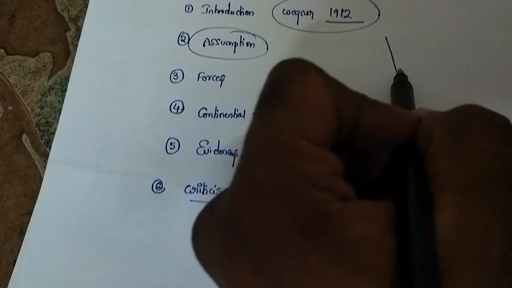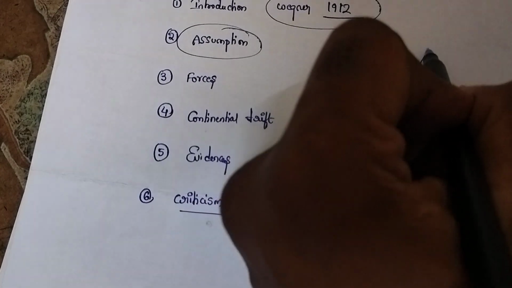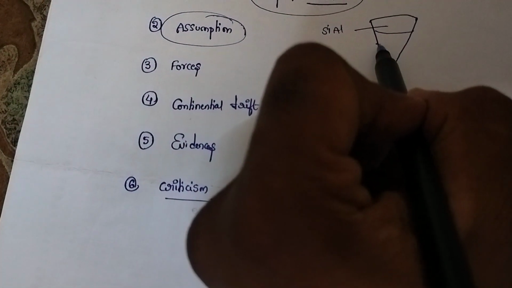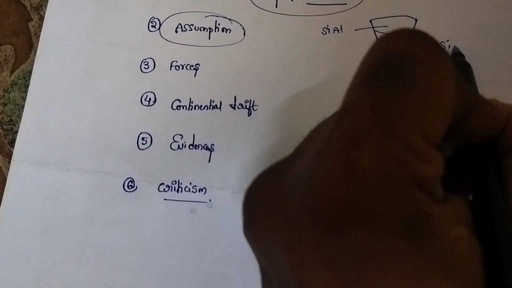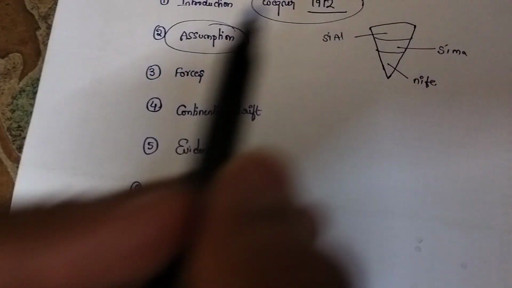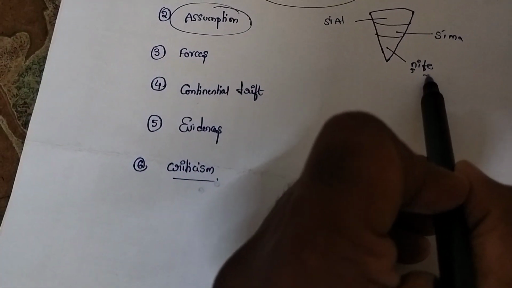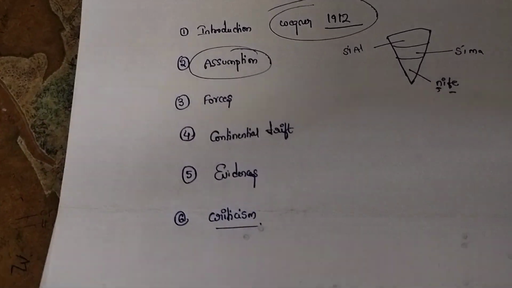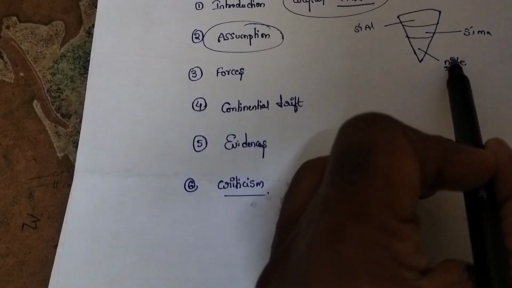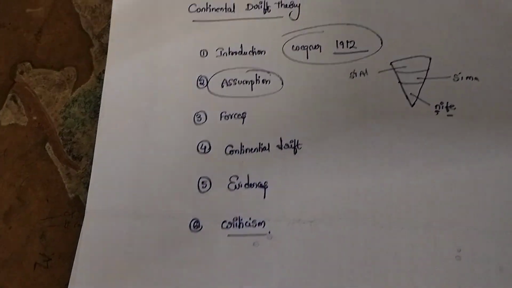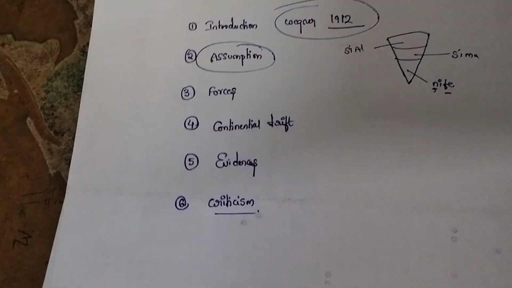Coming to the assumption, Earth is made up of three layers. The outer layer is made up of sial, silica and aluminium. Then the intermediate layer is sima, silica and magnesium. The lower core is nife, the innermost layer. Nife means nickel and ferrous. These are the denser elements, and denser elements are always heavy, so they sink down. So this core is made up of nickel plus ferrous. Aluminium is the lightest element, it is the top layer, the outer layer.